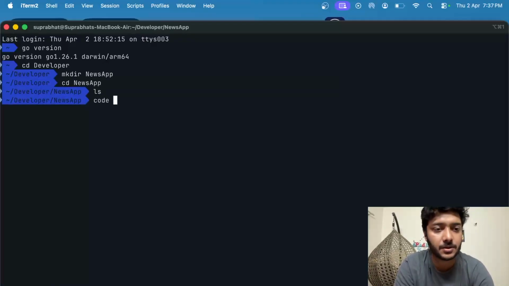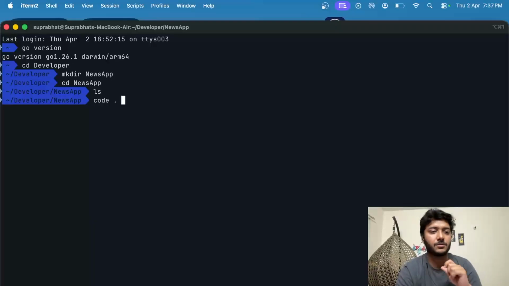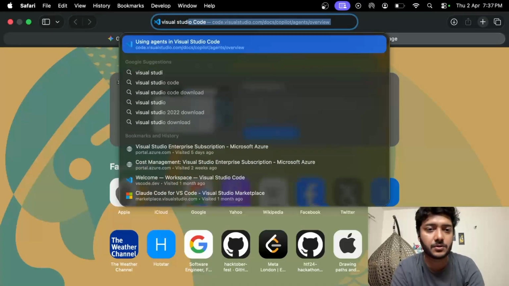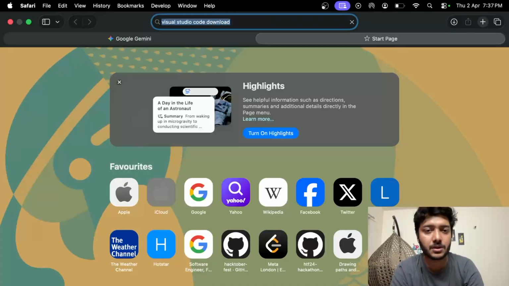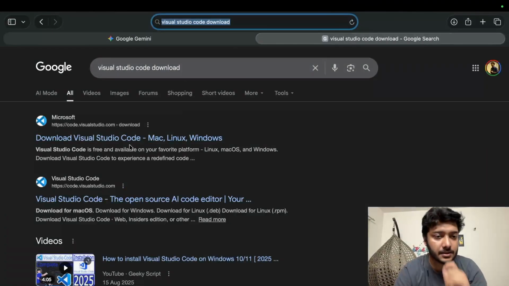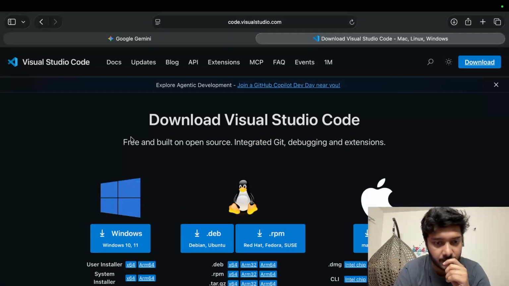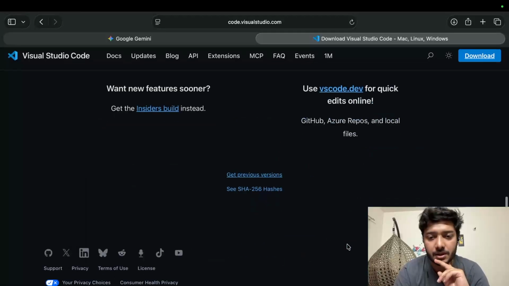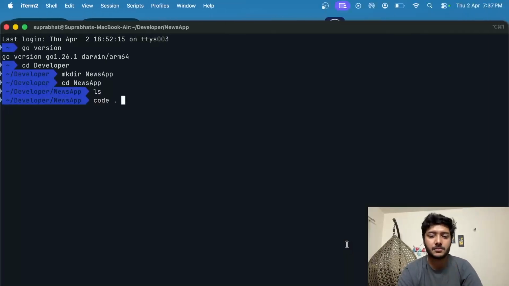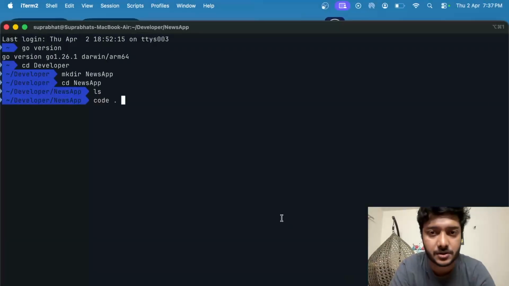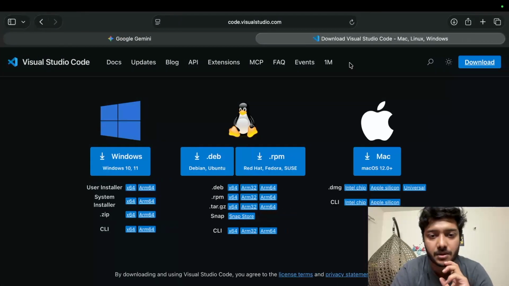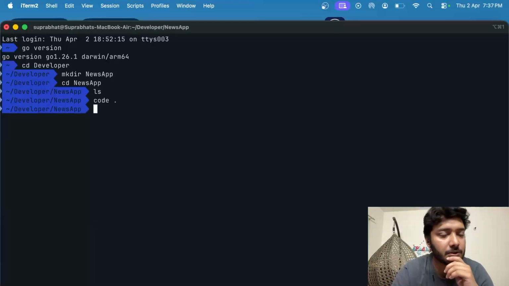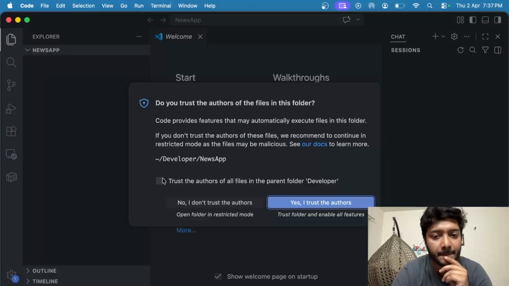and there our code will be. So I will be starting in my VS Code. You can install Visual Studio Code from here as well, like Visual Studio Code download. I think that's a fairly easy step. You can download it from any of these sources, and it will run. I think it must be installed in the system, but if it's not, then you can download it for your computer and open it. So I am going to open the news app in Visual Studio Code.